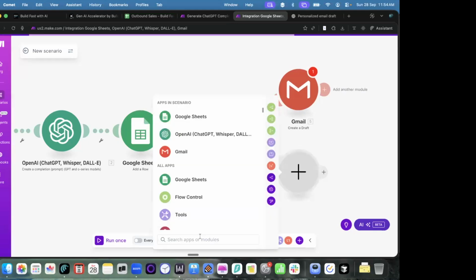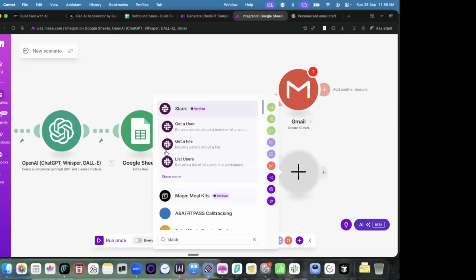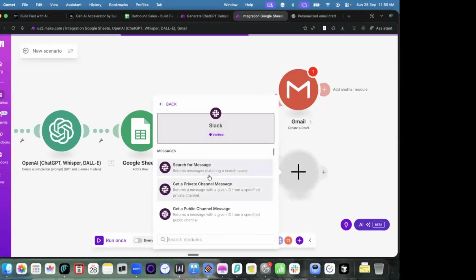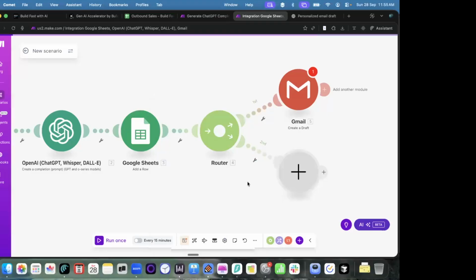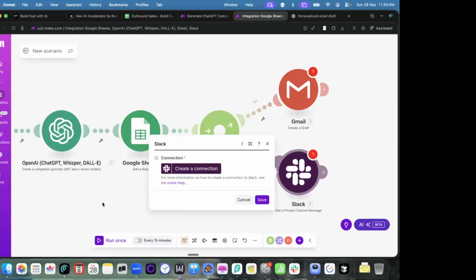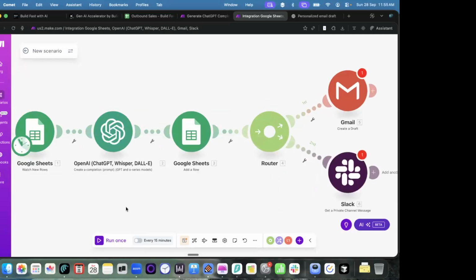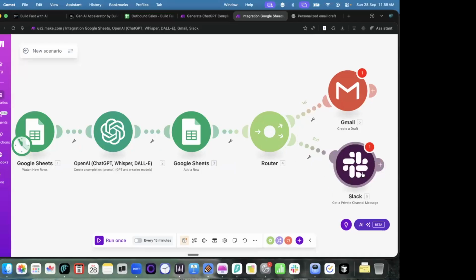But yeah, you can just say, I also want to get a message on my Slack. Get a private channel message. So again, you can do a connection for it easily, but you can see this. So whenever anyone is registering on my website, I am creating a new email, sending them a Gmail, and then I'm sending a message to myself on Slack.